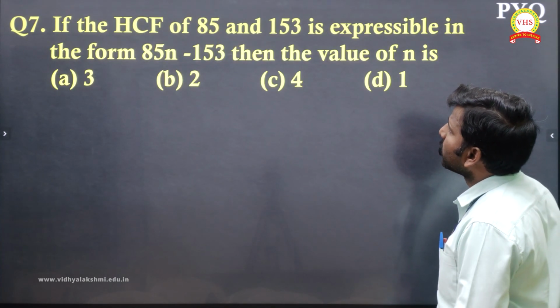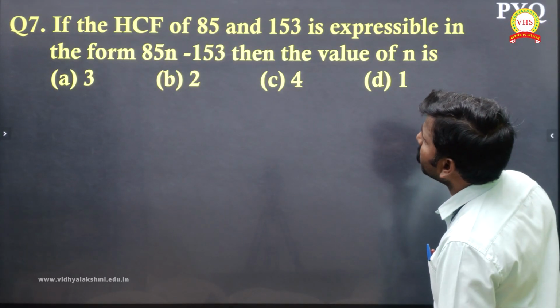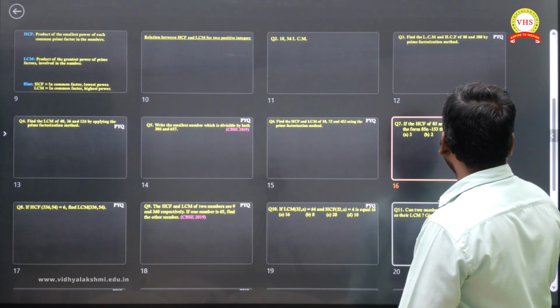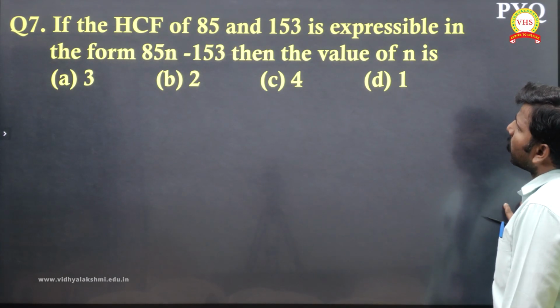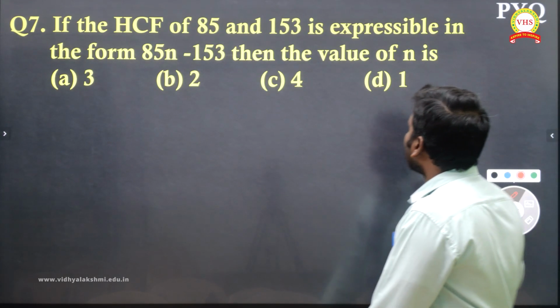Question number 7. This is like HCF, LCM. Oh, HCF only they are asking, but with an MCQ pattern. Listen, children, this is a PYQ.